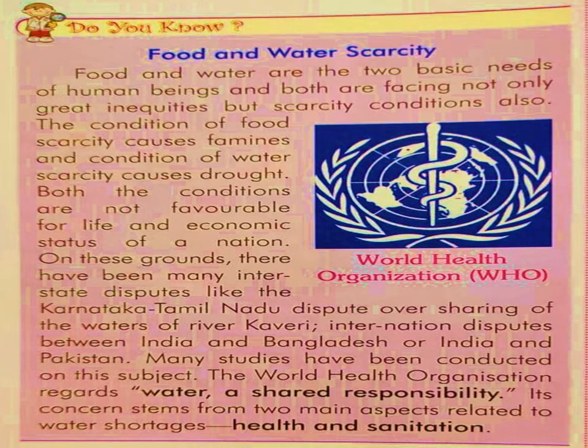Next, we have food and water scarcity. Food and water are two basic needs of human beings, and both are facing not only great inequities but scarcity conditions also. The condition of food scarcity causes famines, and the condition of water scarcity causes droughts. And both are not favorable for life and the economic status of a nation.